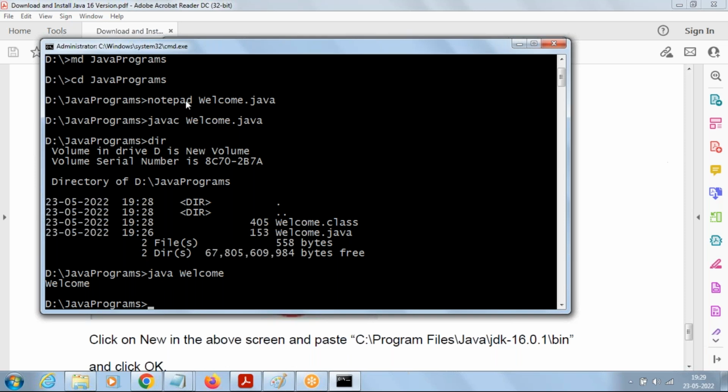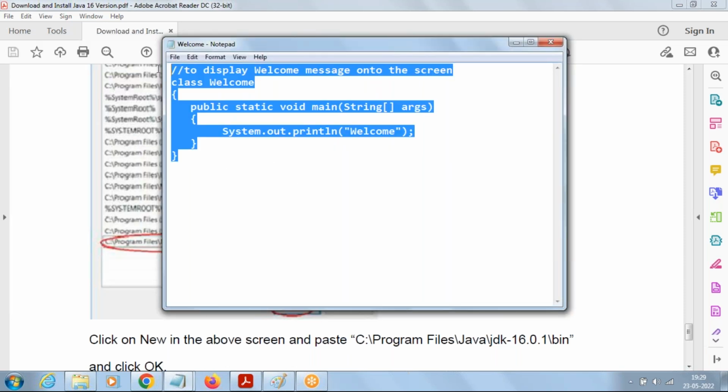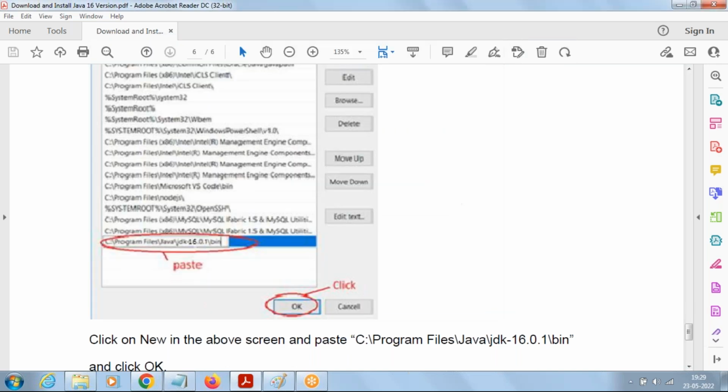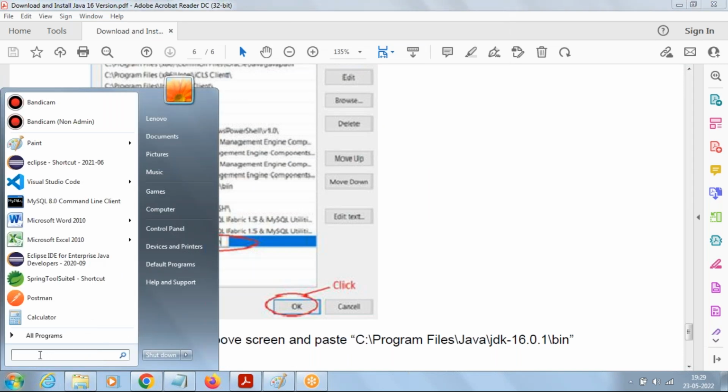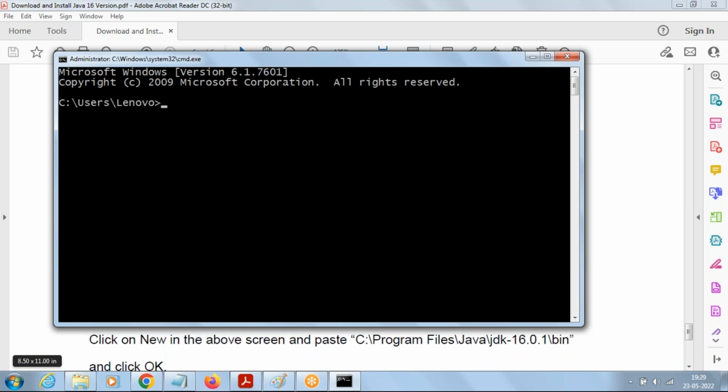Hi, sir. Now, let me recap how we developed a Java application at the command prompt. To develop a Java application at the command prompt, open the command prompt by typing cmd in search or run. Now we are in the C drive. If I want to work in the D drive, I'll say D colon. Whichever folder you want to work in, it's up to you.